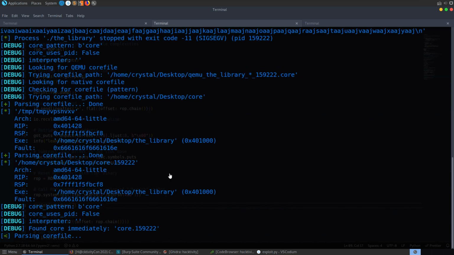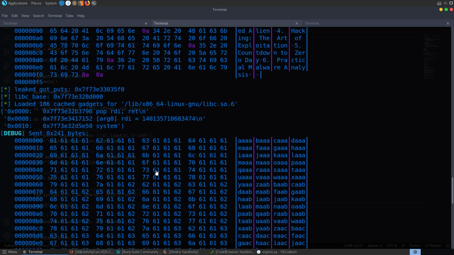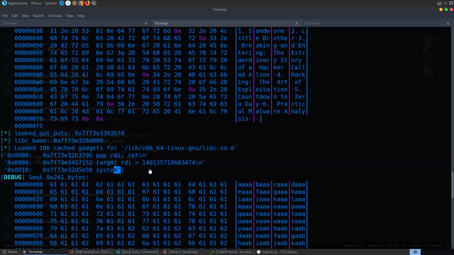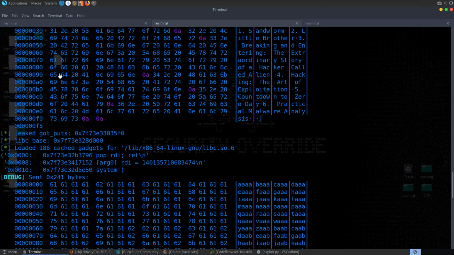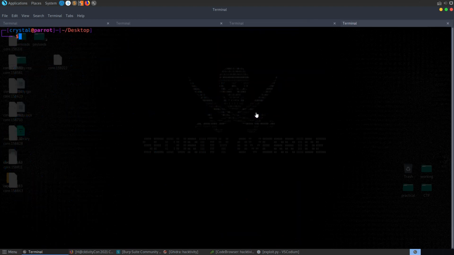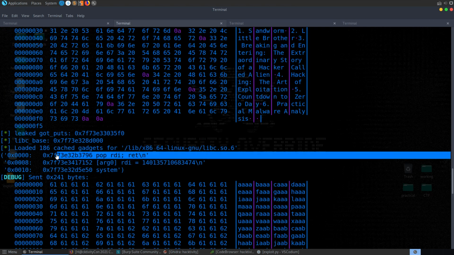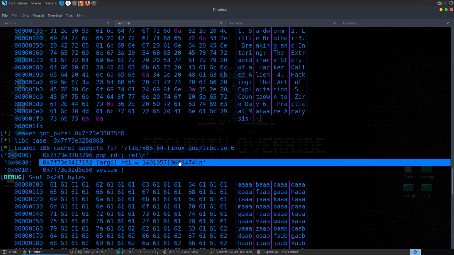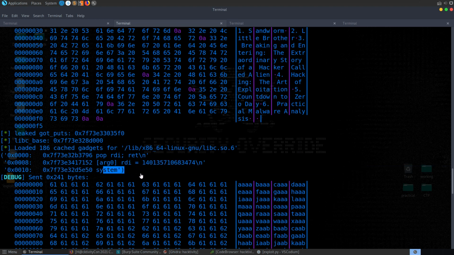And if we run the exploit, you can see first of all we have a shell, which is awesome, but if we go up, we can look at what we dumped out there. You can see that it's built up a ROP chain. Let me minimize this so you can see it a little better. Let me remove all these core files. So yeah, you can see it's put this together, so it's found the pop RDI gadget for us. We didn't need to define it at all. It has put the bin sh string into RDI, and then it's calling system.